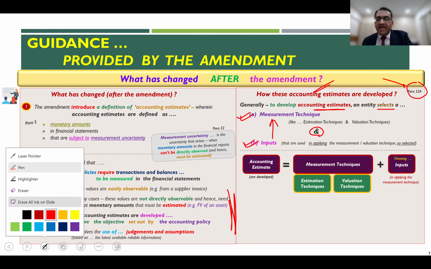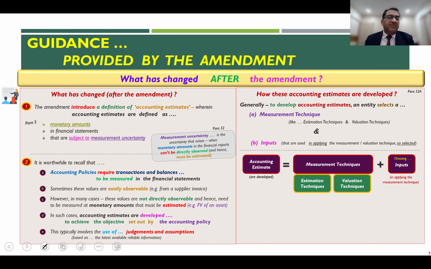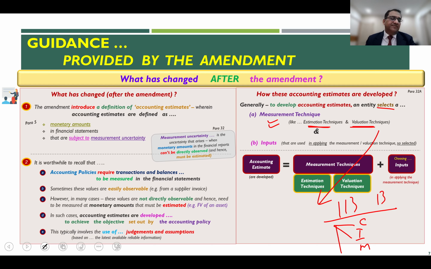Simply stated, let us say an entity may select a particular estimation technique or a valuation technique. For example, if you look at Ind AS 113 or IFRS 13, you have three broad valuation techniques, which you might already be aware of: the cost approach, the income approach, and the market approach. Now these are the measurement techniques. Let's say an entity is using an income approach. Now, how do you apply that income approach? Basically by applying the discounted cash flow method.